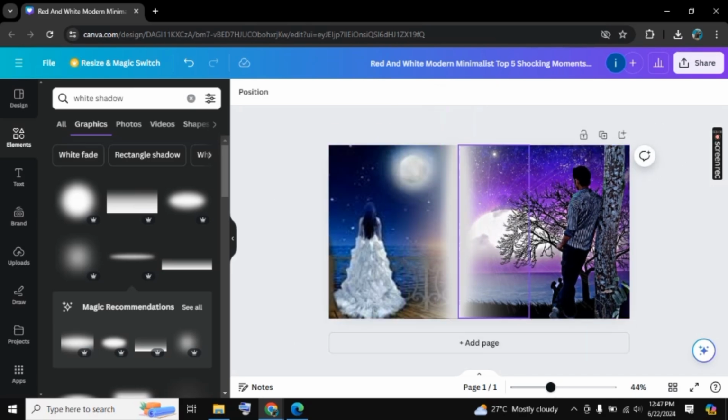So as you can see, these two images are blended. In this way you can blend images on Canva.